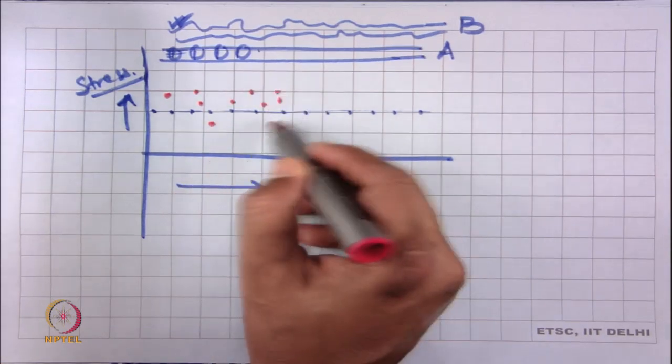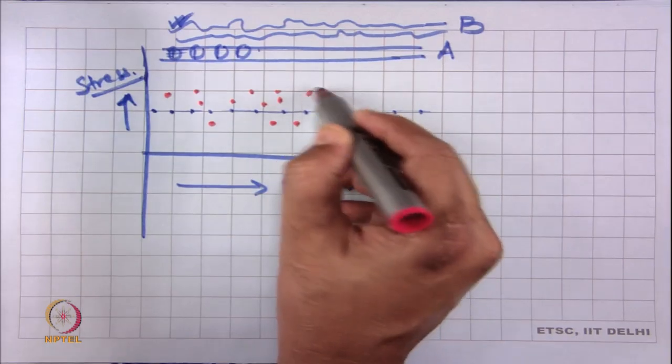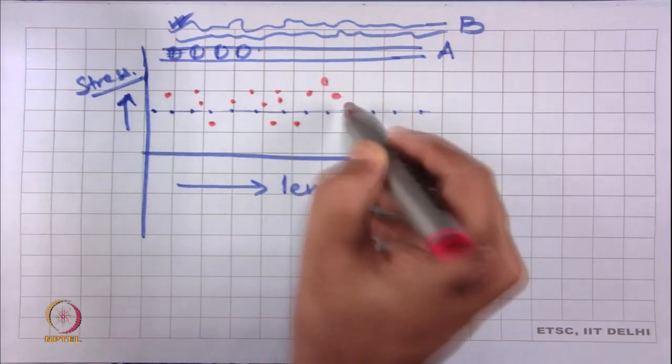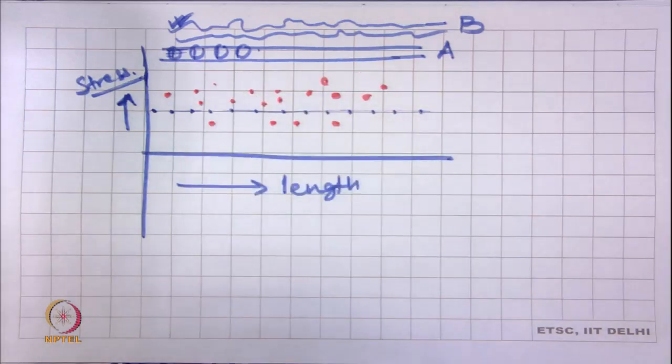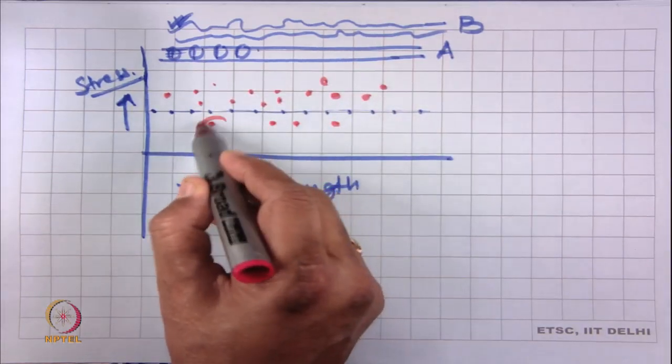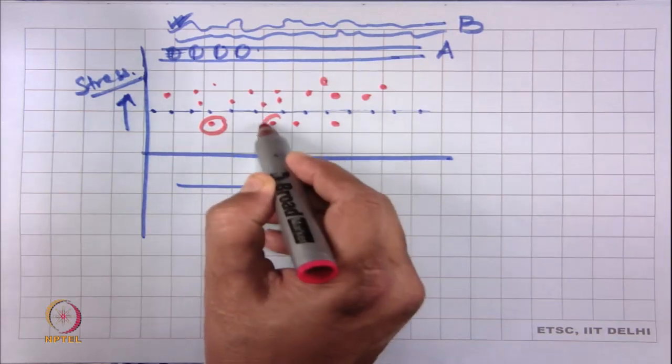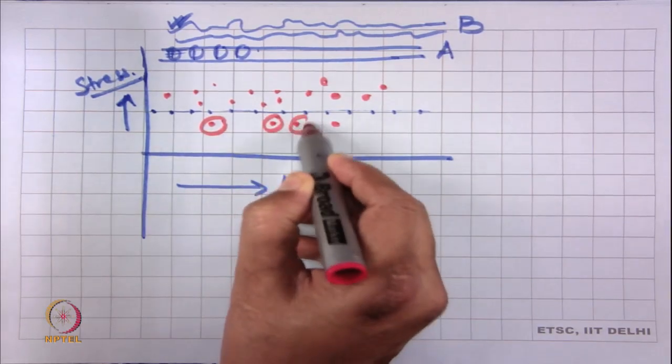So, the strength is higher than the strength of yarn A. But what we have observed is that at a few points, due to unevenness, there will be weak points.